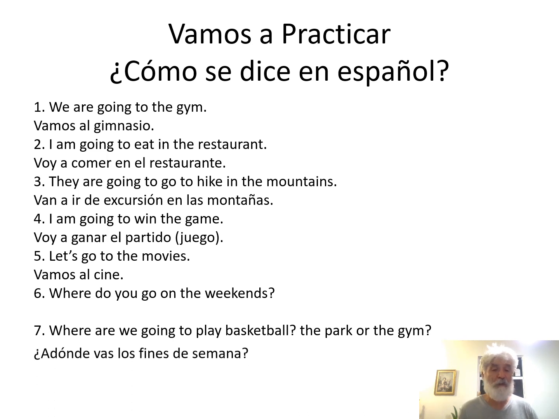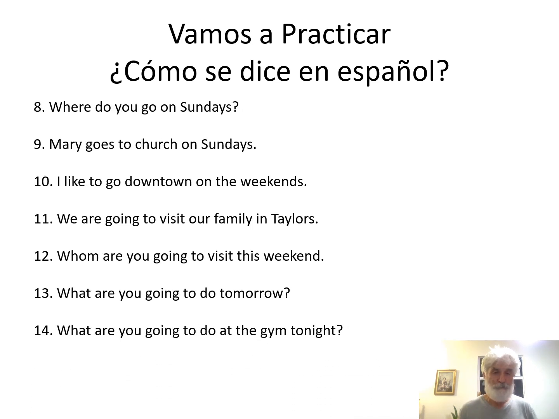Let's skip some of these. They get a little more involved in grammar. And let's do a few of these. Where do you go on Sunday? So if I'm asking where do you go, I mean you, the tú form. And I always, if I ask a where question now with ir, have to use adónde, not dónde. So adónde do you go? Vas. And then if you recall, how do we say on Sundays, or repetitively on any day of the week? We use the plural definite article los and then the day of the week. So where do you go on Sundays would be ¿A dónde vas los domingos?